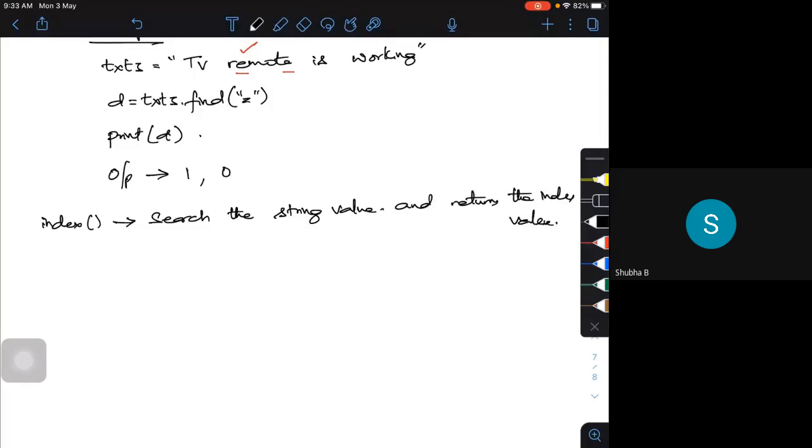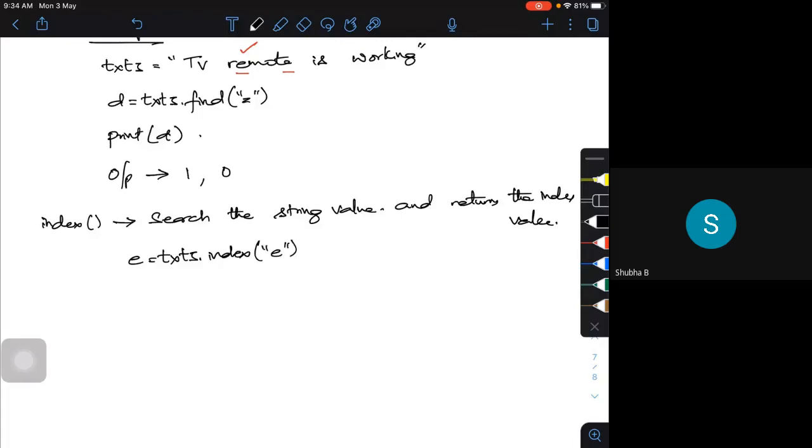If I take the same code, text 3 itself, and want to use it, it is E is equal to text 3 dot index. Index of what? E or Z or whatever I want.